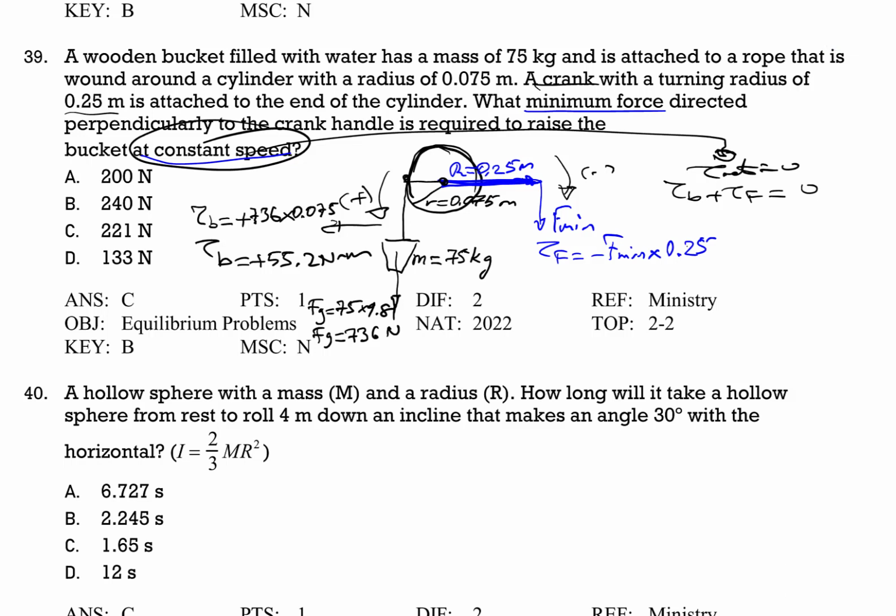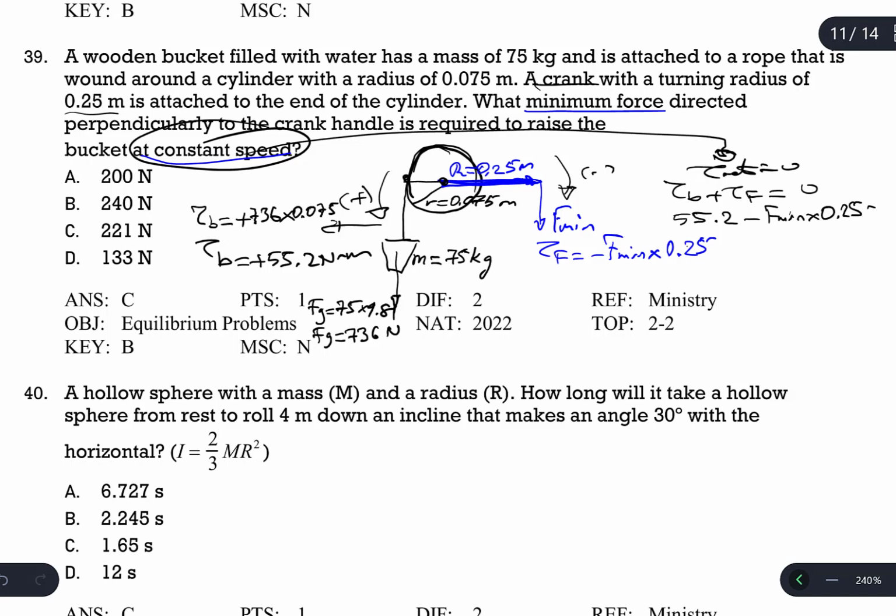The torque by the bucket is 55.2. The torque produced by the force is negative F minimum times 0.25. The sum of them is 0. So when we take this to the left side, F minimum times 0.25 is going to be 55.2.